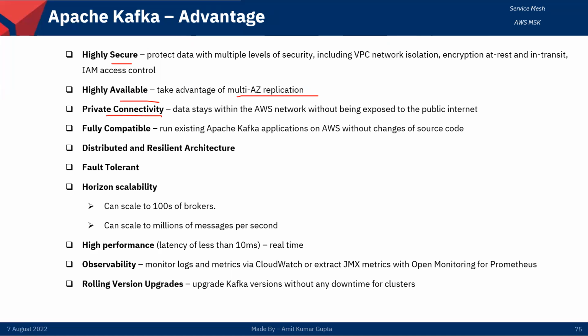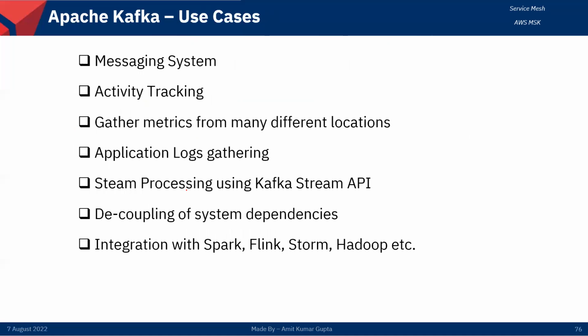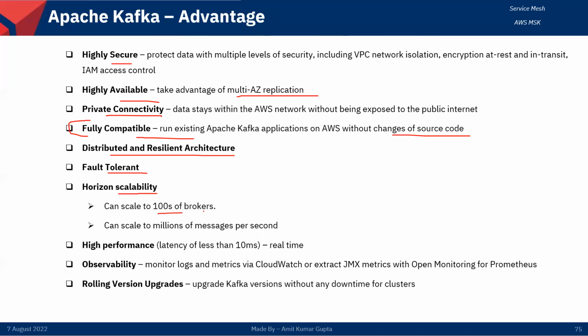Private connectivity, fully compatible. This is Apache Kafka application on AWS without changing our source code, right? It is distributed, and we will cover this and show you in the demo section also. This distribution gives a resilient architecture, fault tolerant, horizontal scalability, and it can scale up to 100 brokers, and on those you can create multiple topics and multiple partitions, as in the architecture diagram. It can scale to millions of messages per second.